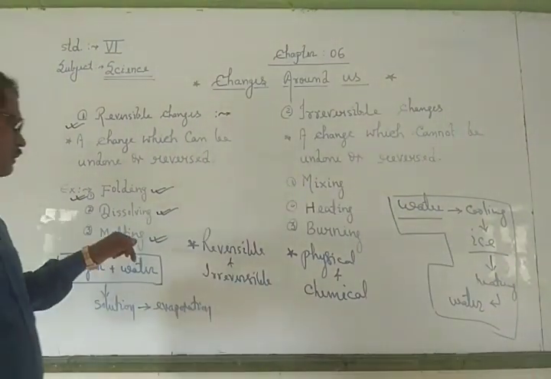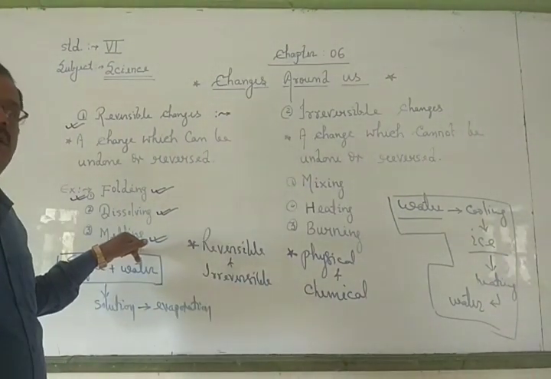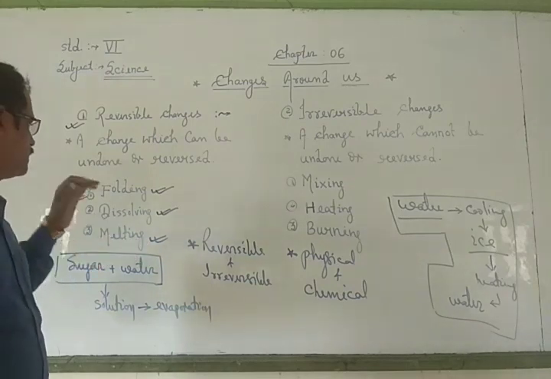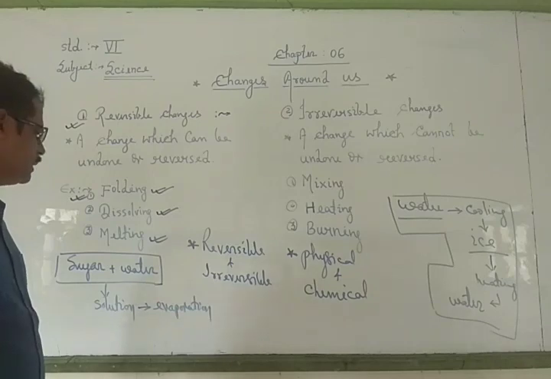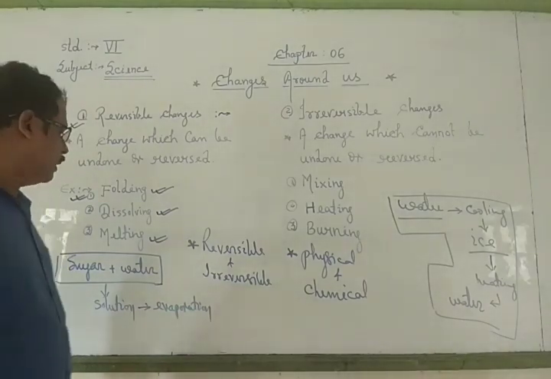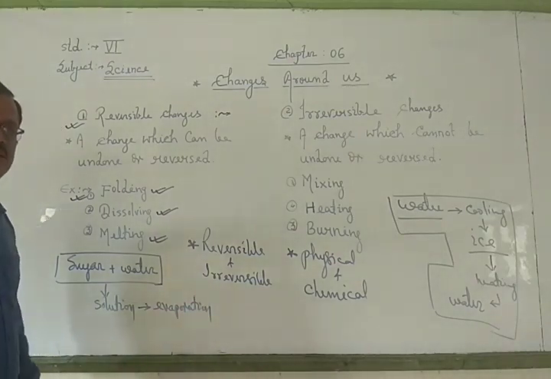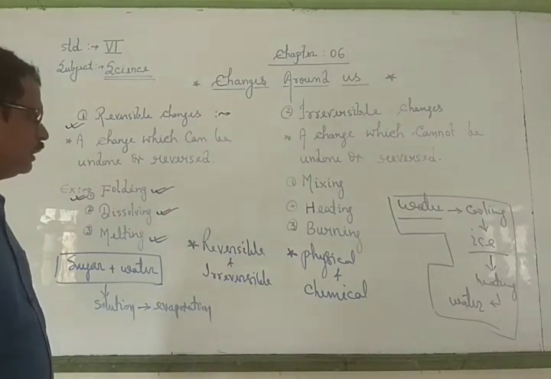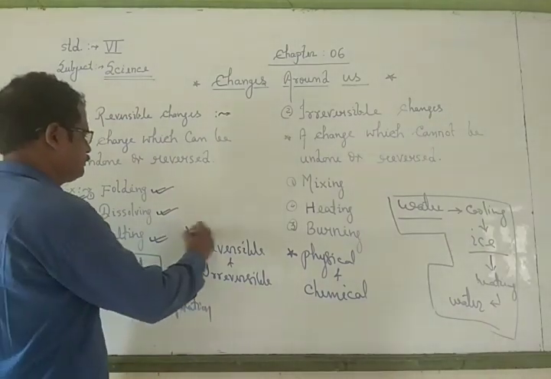So melting means ice changes into water after heating. So by these three methods, folding, dissolving and melting, we again get back the original substances after changing into different shape and size. So these are called reversible changes.